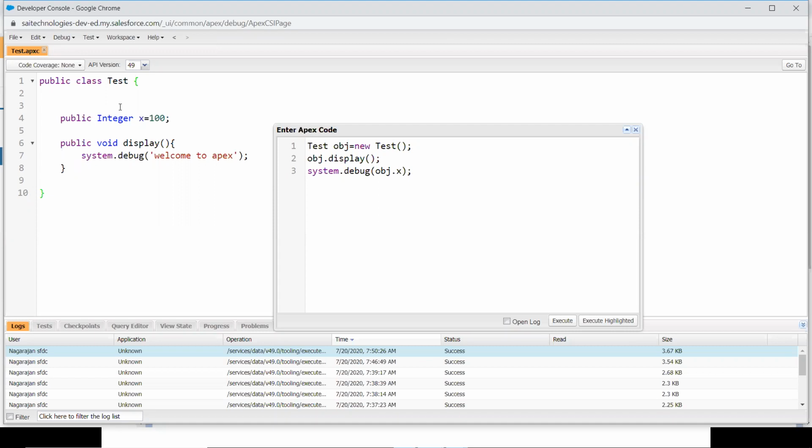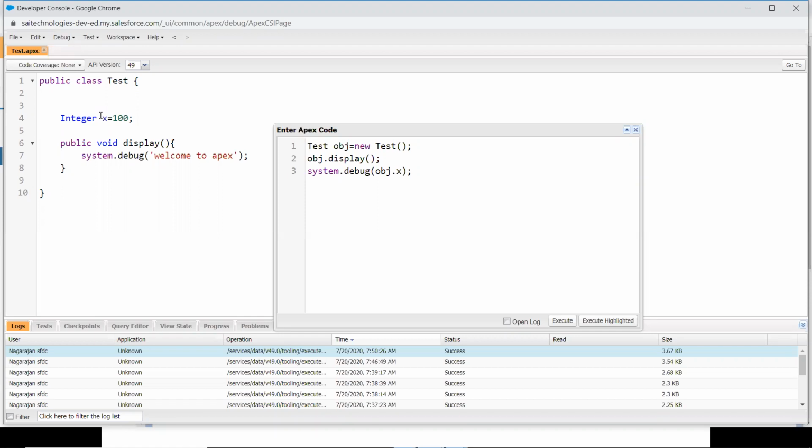Okay, let's play with another thing. I'm going to remove this scope. Okay, it is in private scope. If a variable is in private scope, you can't access it from outside. Then what's the meaning of using it?